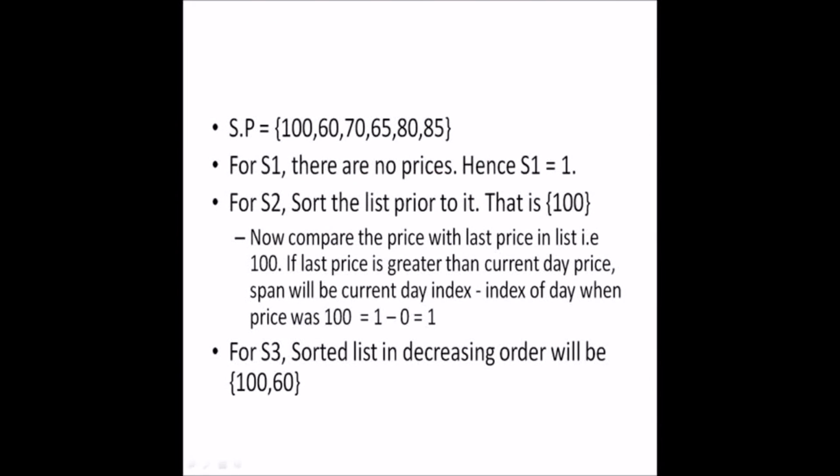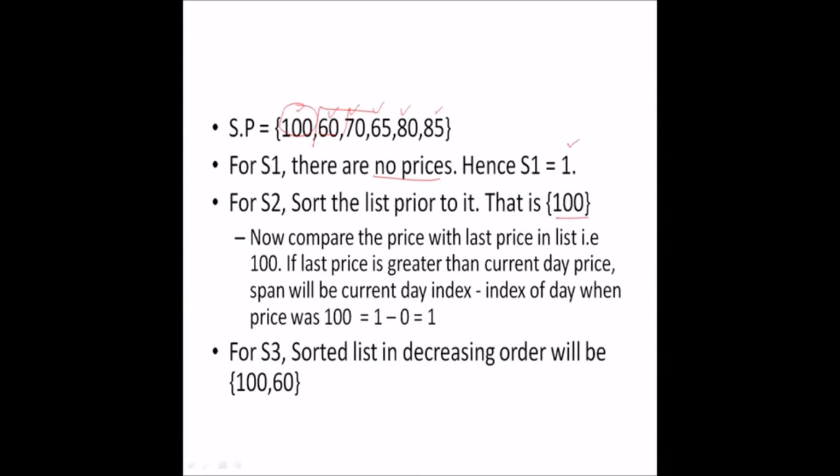Let's say the stock prices are 100, 60, 70, 65, 80 and 85. For day 1, the stock span will be 1 because there are no prices prior to it. For S2, sort the list prior to it. Hence the sorted list will be 100.